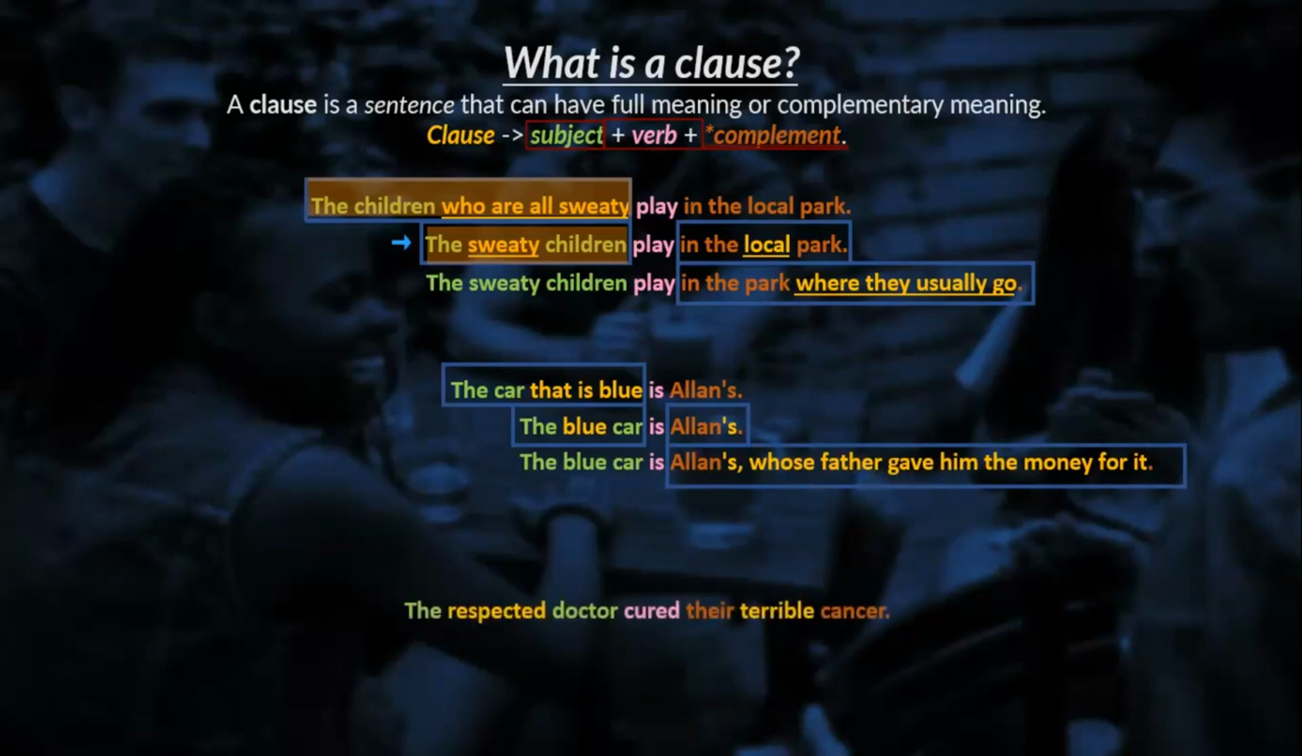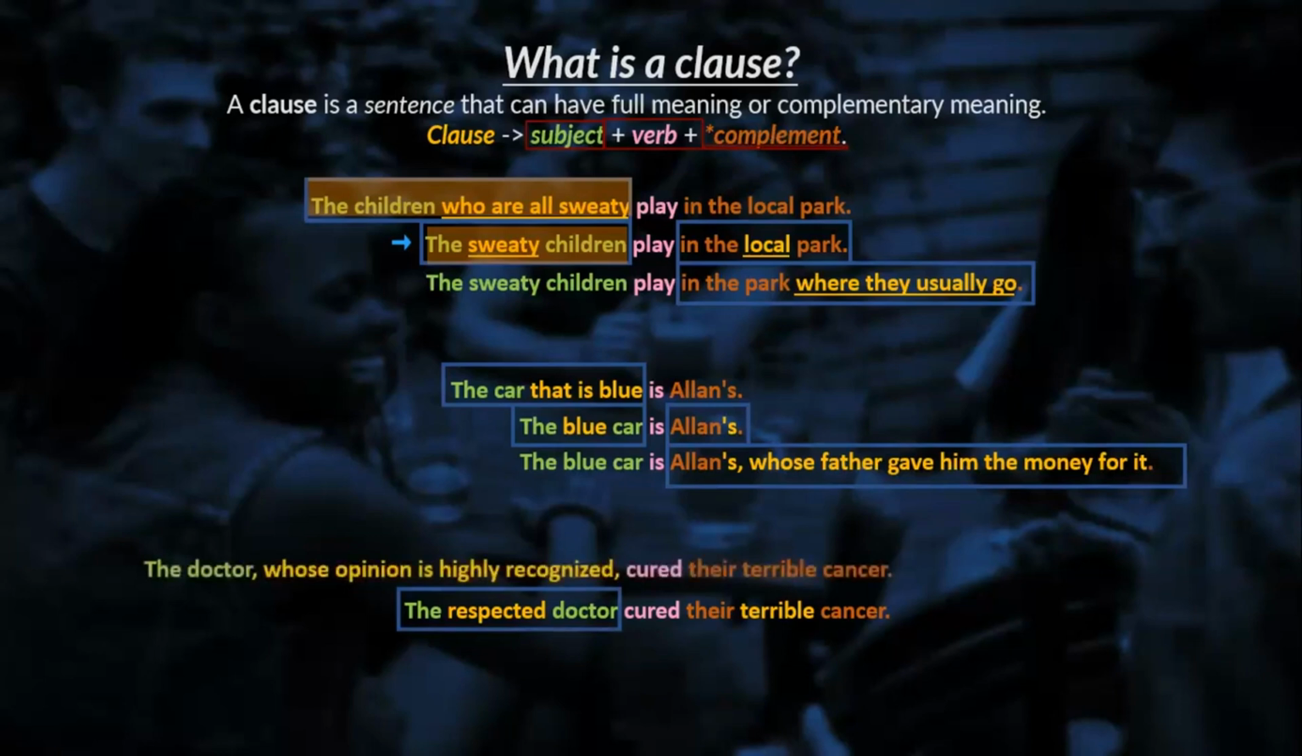Now, the respected doctor cured their terrible cancer. So what's the subject in here? The doctor. And what are we saying about the doctor? The doctor is respected. So how can you rephrase this, including a clause? The doctor who is respected cured their terrible cancer. Perfect, exactly. That's something that we can say. For me, in my example, I would say the doctor whose opinion is highly recognized cured their terrible cancer.